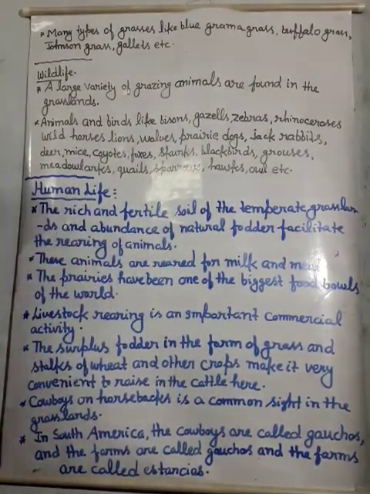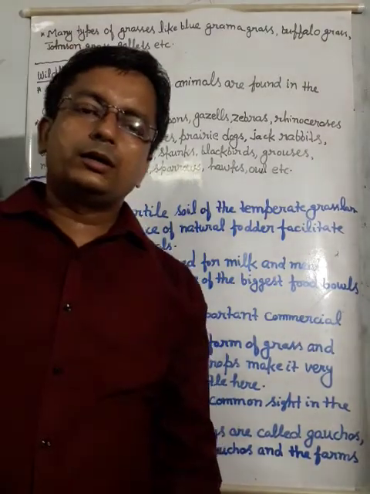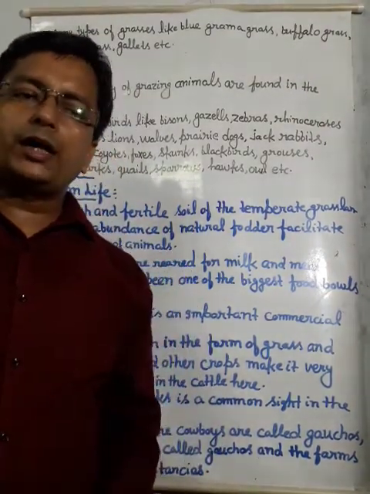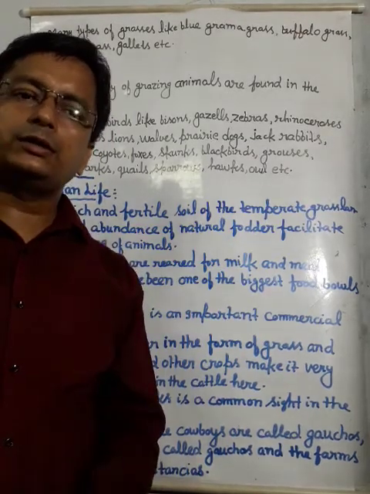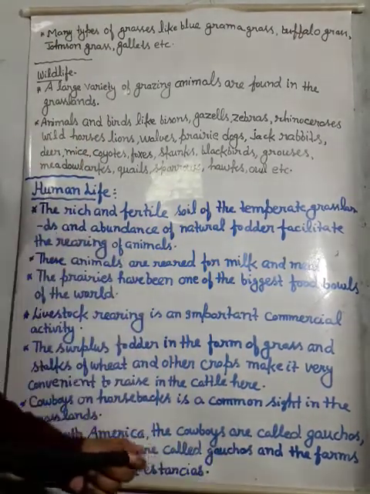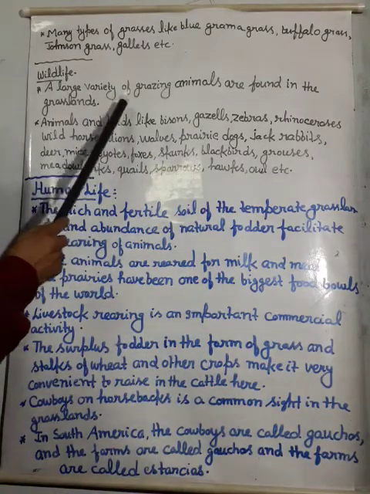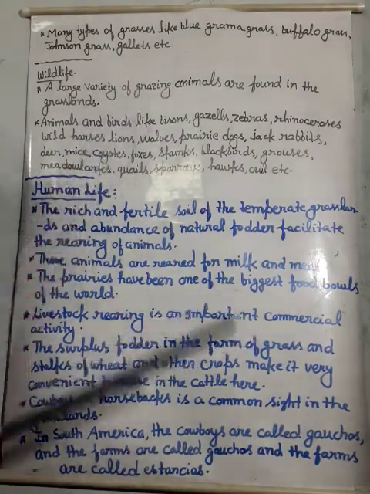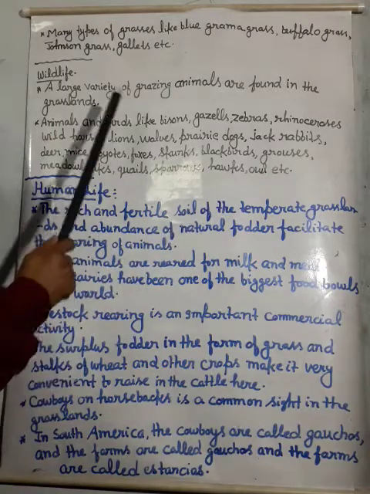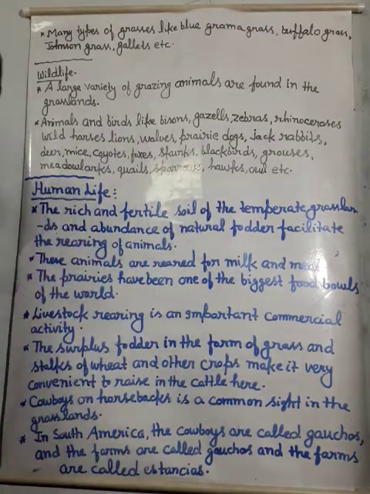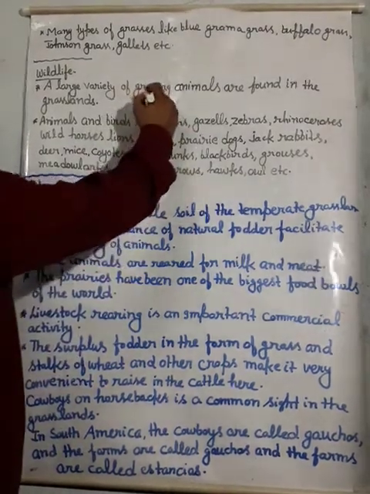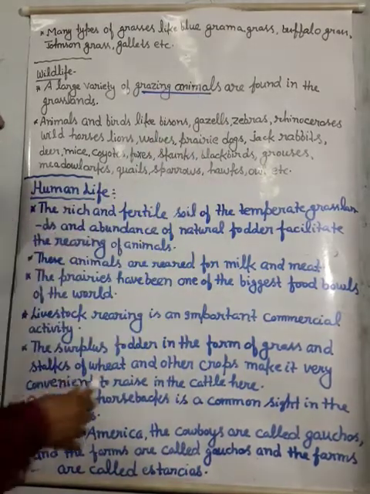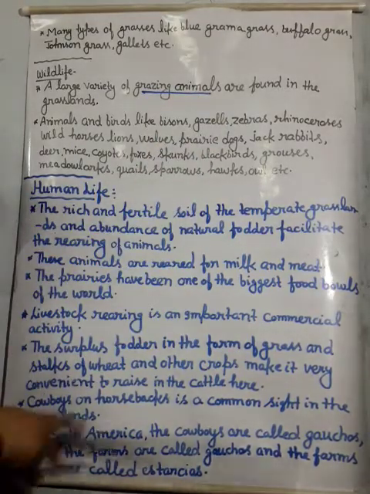As I told you before, each animal and man has the capacity. If there is any difficulty, its solution is also there. So my dear student, if this land is full of grasses, then grazing animals will be available here. Grazing animals, मतलब जो घास खाने वाले होते हैं, घास चरने वाले होते हैं animals, they will be found here.